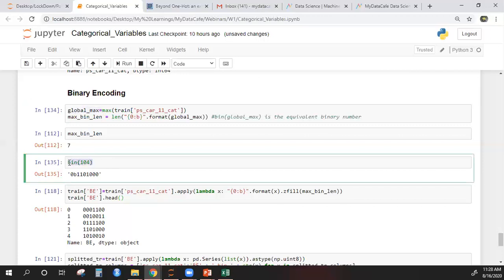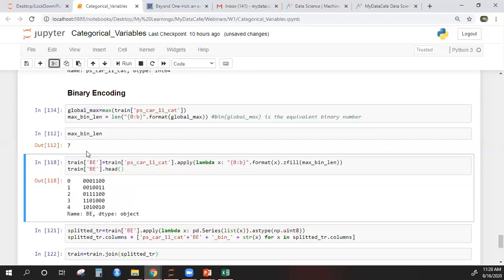So that means I will have 7 new columns. So 7 new columns is quite good, right? Because I had 104 unique categories in my data, or unique levels in my data. So replacing that with just 7 columns is quite cool. So curse of dimensionality will no longer be an issue.